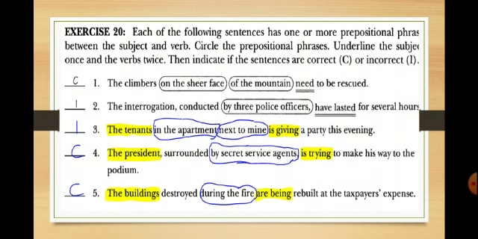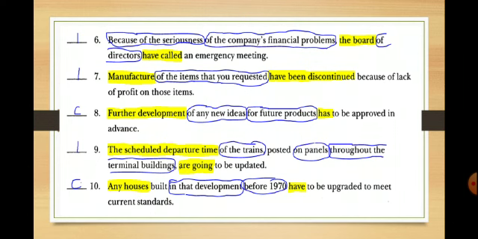Sentence number 5. The buildings destroyed during the fire are being rebuilt at the taxpayer's expense. At the taxpayer's expense. Now, sentence number 5 is correct because we have an agreement between the subject, the buildings, which is a plural subject, and the verb are being, which is plural. Are being rebuilt. This is the verb. Now, sentence number 6.